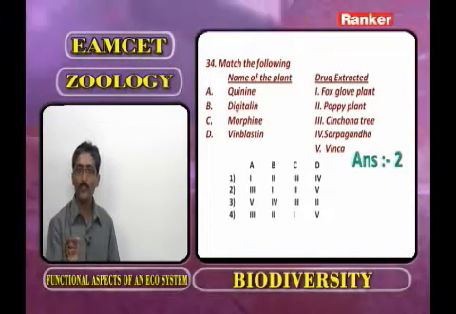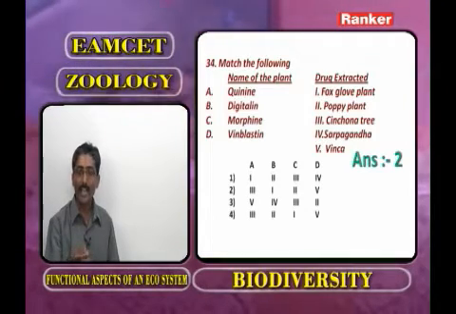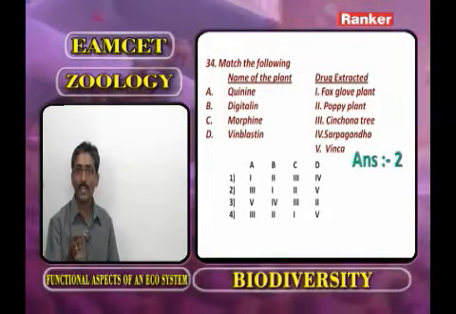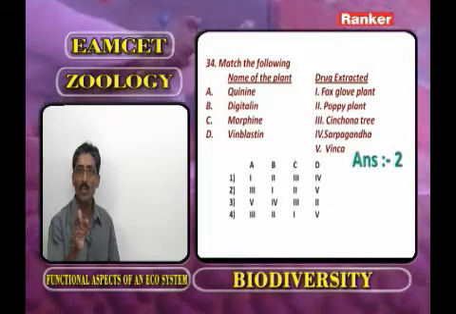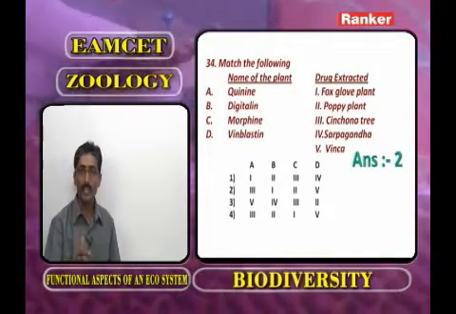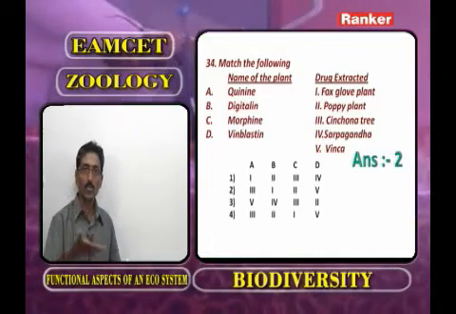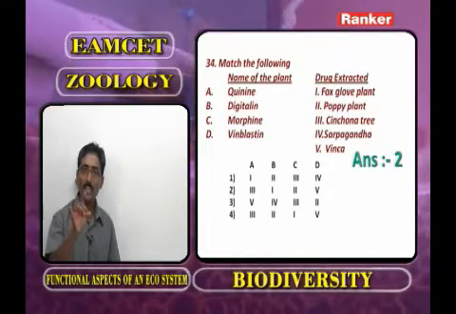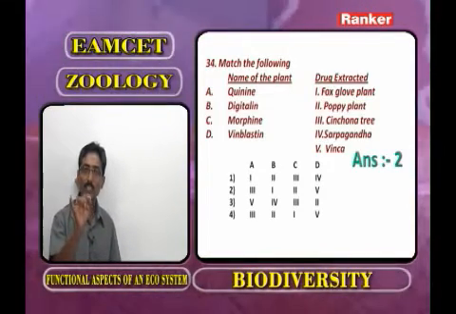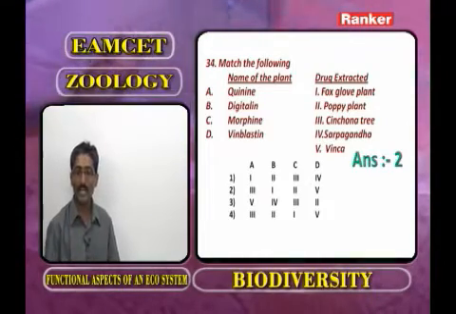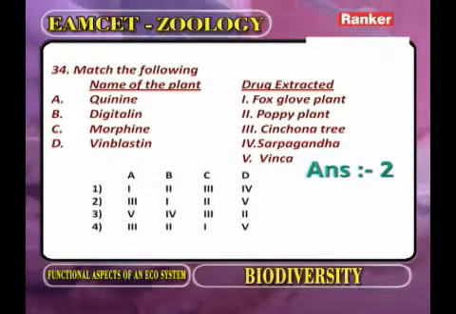Morphine is obtained from the poppy plant. Digitalin is obtained from the foxglove plant. Quinine is obtained from the bark of Cinchona officinalis. It means in the universe, if we lose one species, we cannot get it back, because each species has its own importance. Now, based on this information, the answer is 2. Now we go for the next question.